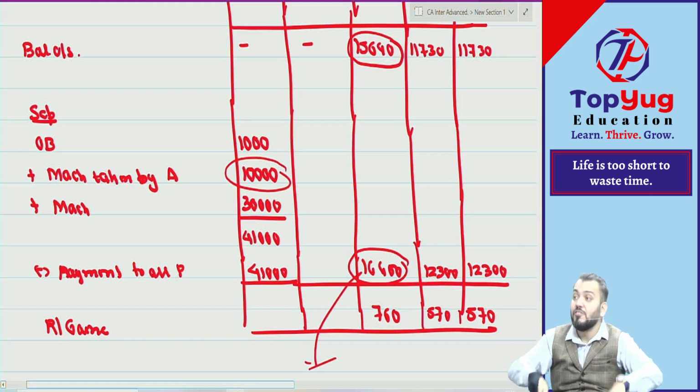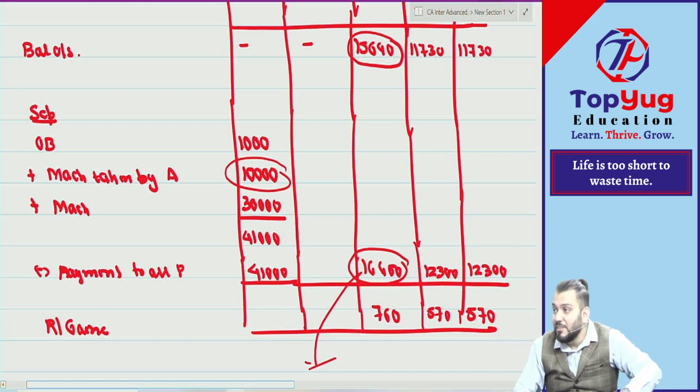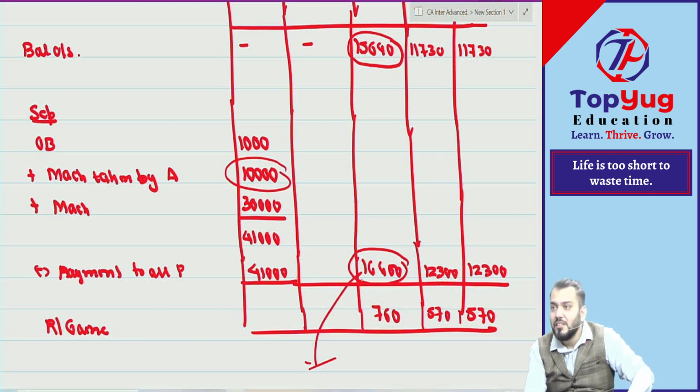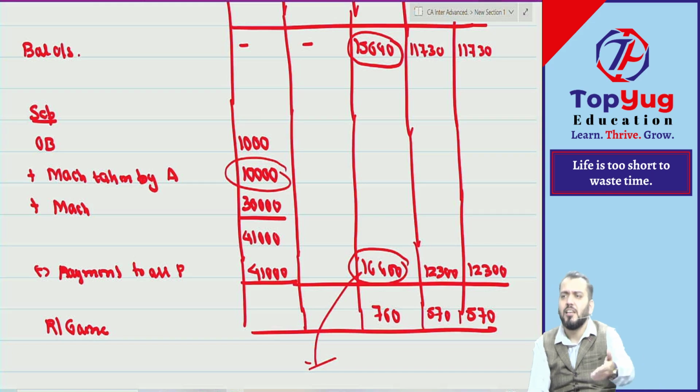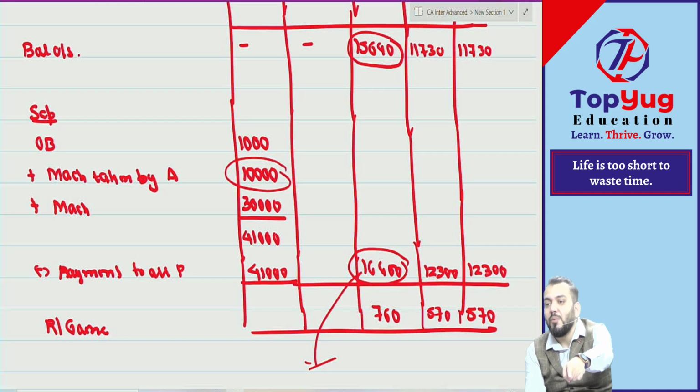Therefore cash was demanded, na. But in this case, what was the payment required to be done? 16,400. He will say, I have taken only 10,000. To give me how much more cash? So it means you can write down one note that out of 16,400, 10,000 has been given in the form of machinery, and balance will be paid in the form of cash.